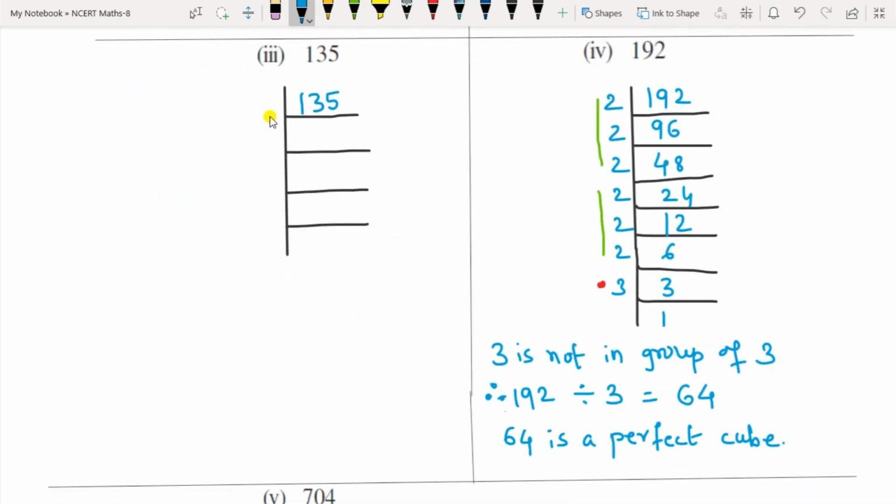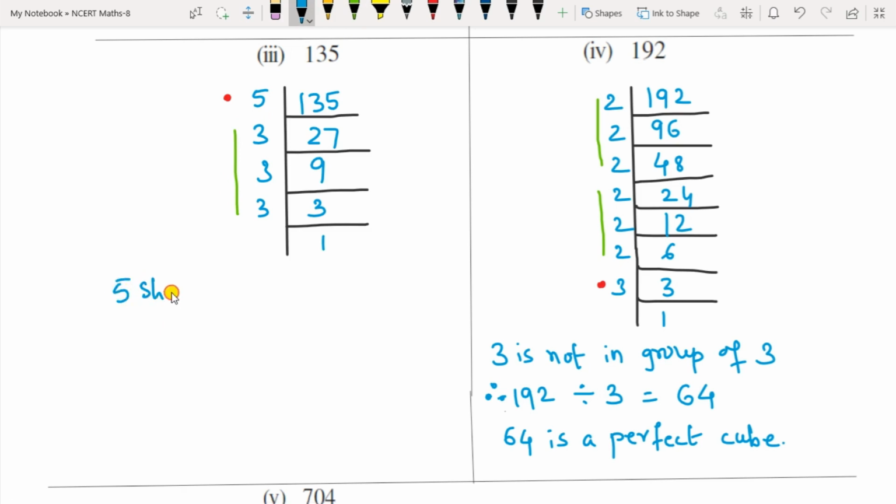Then for 135, last digit is 5, so start with 5. 5 2s are 10, 5 7s are 35, 3 9s are 27, 3 3s are 9 and 3 1s are 3. So here 5 is not in a group of 3, you can see, but 3 is in a group of 3. So you should divide 5.